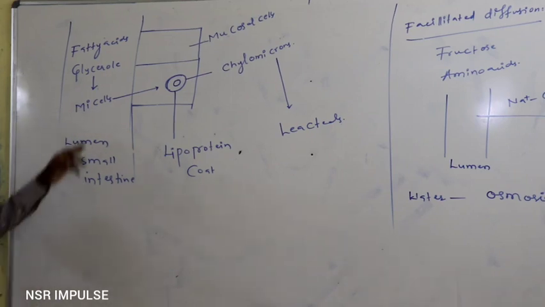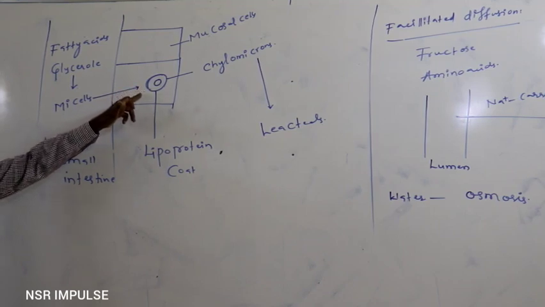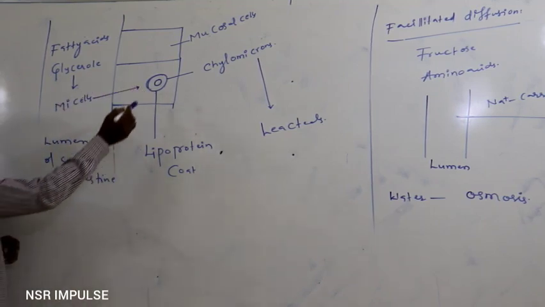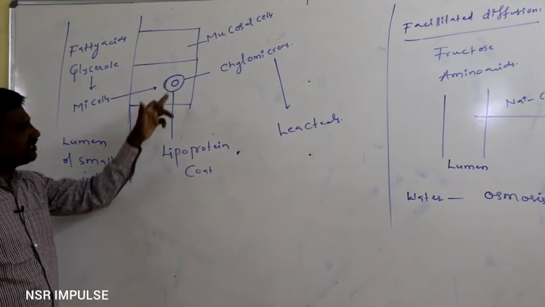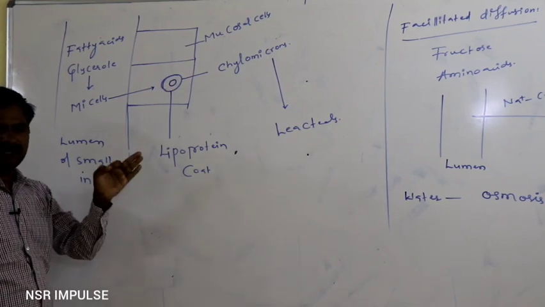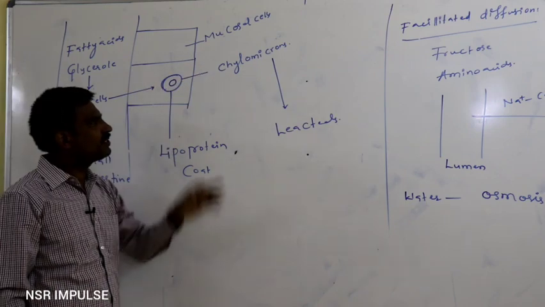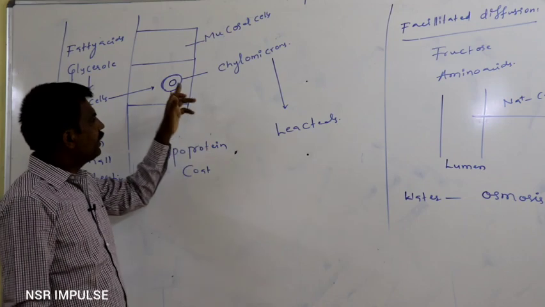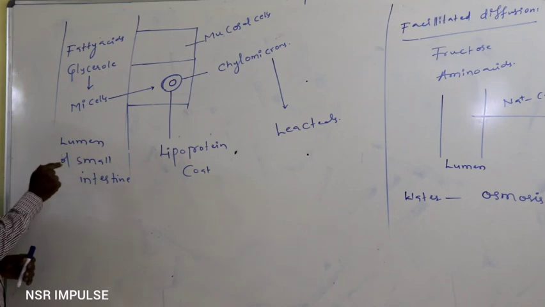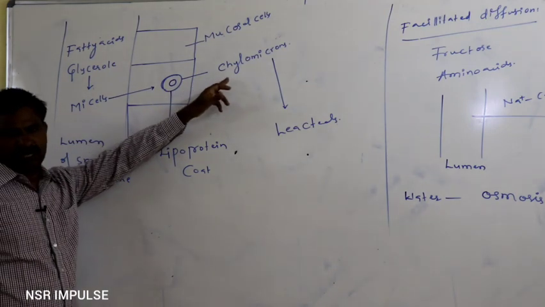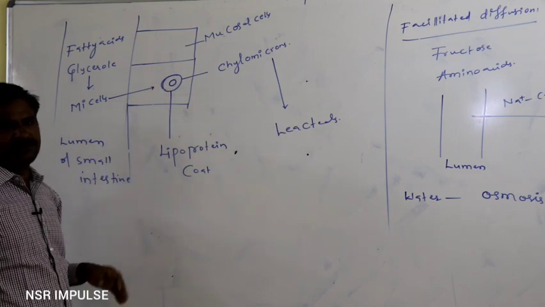Later the micelles diffuse into the mucosal cells of the small intestine, where a lipoprotein coat forms around the micelle. After the lipoprotein coat forms around the micelle, it is called a chylomicron. Micelle formation takes place in the lumen of the small intestine, and chylomicron formation takes place in the mucosal cells of the small intestine.